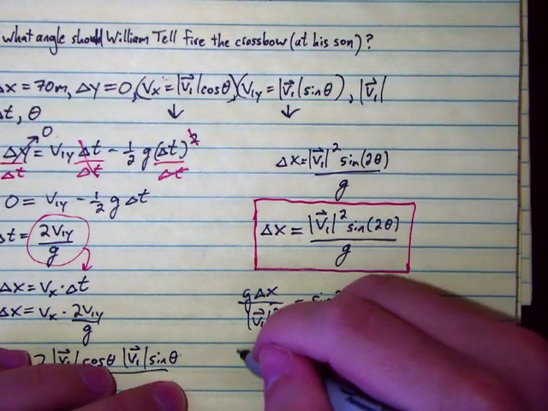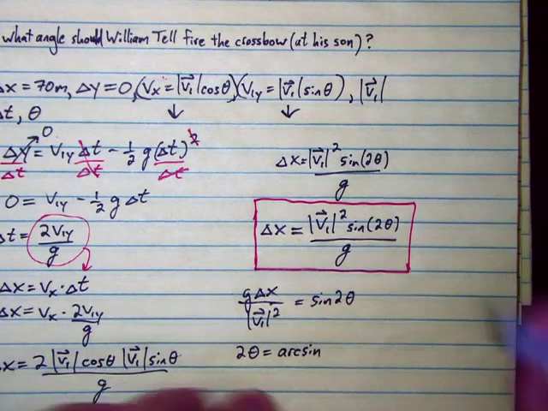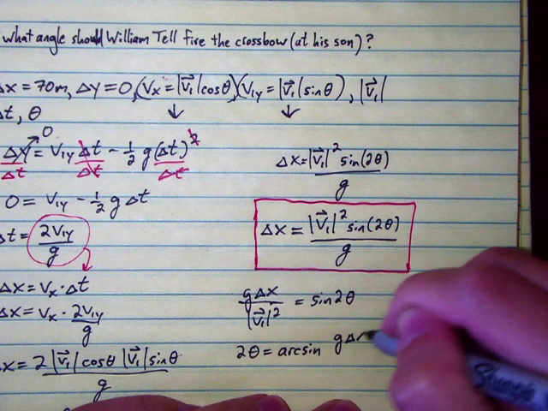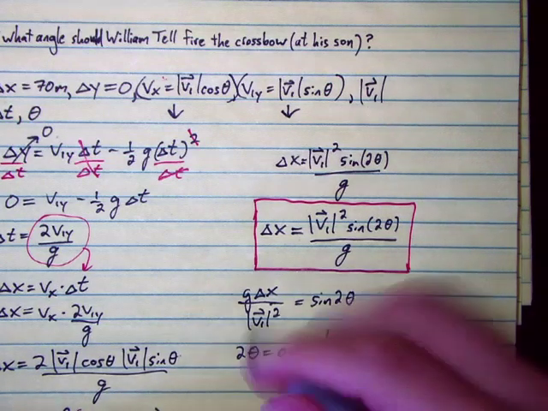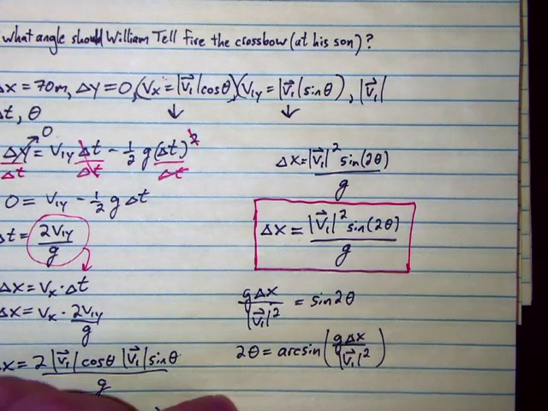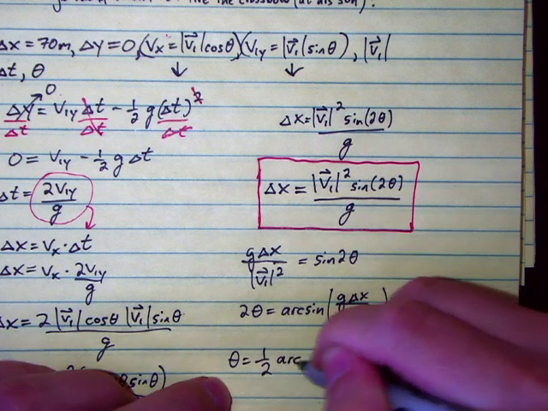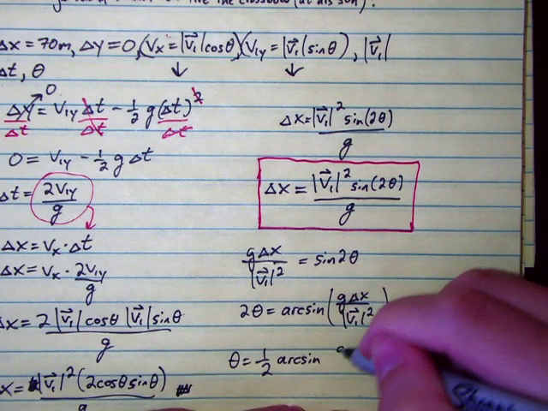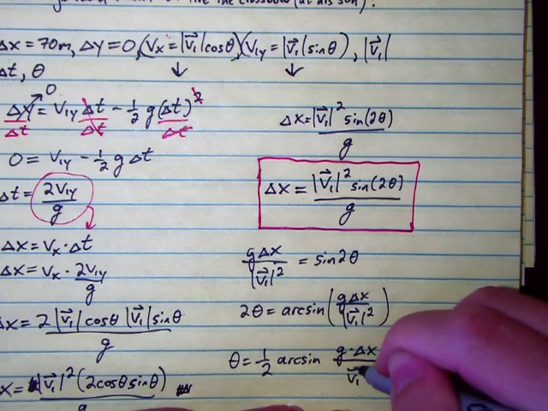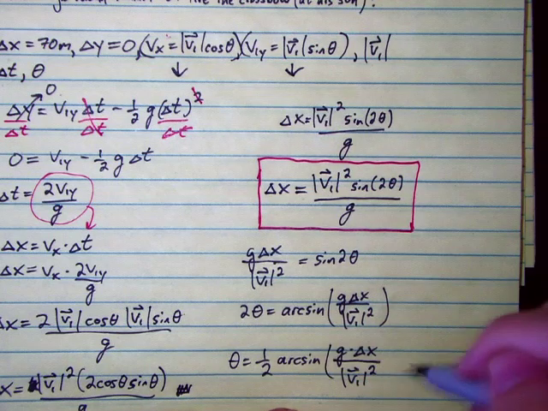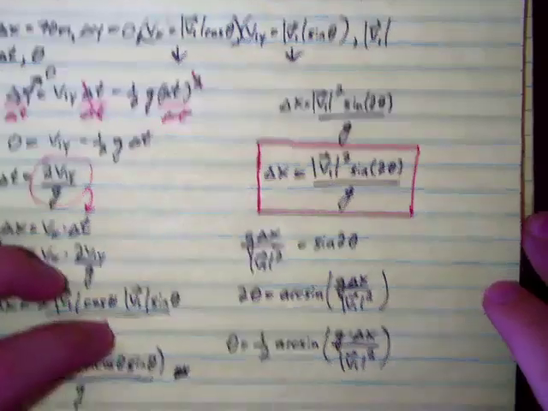So I can write that as 2 theta equals the arc sine, use that function on your calculator, of g delta x over v1 squared. And then lastly, divide both sides by 2 to solve for theta. Theta equals 1/2 arc sine g delta x all over v1 squared. There we go. And that's how we can solve for our angle in this situation.